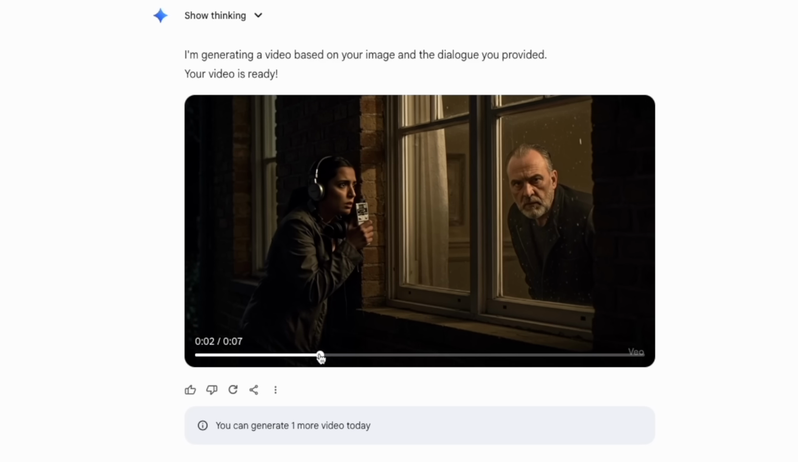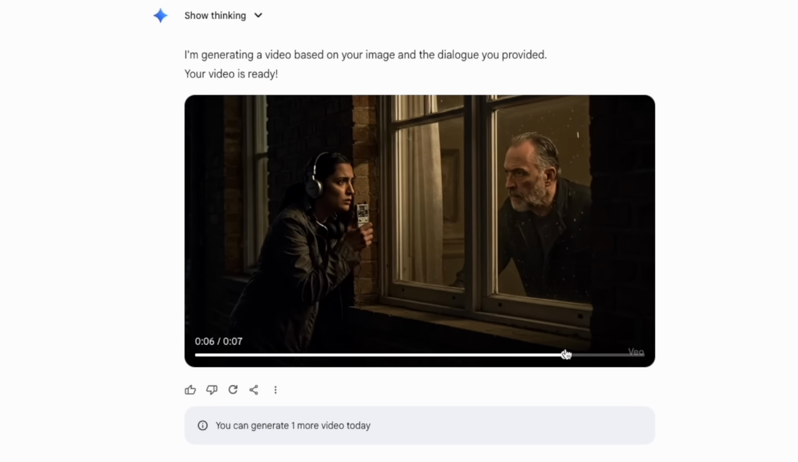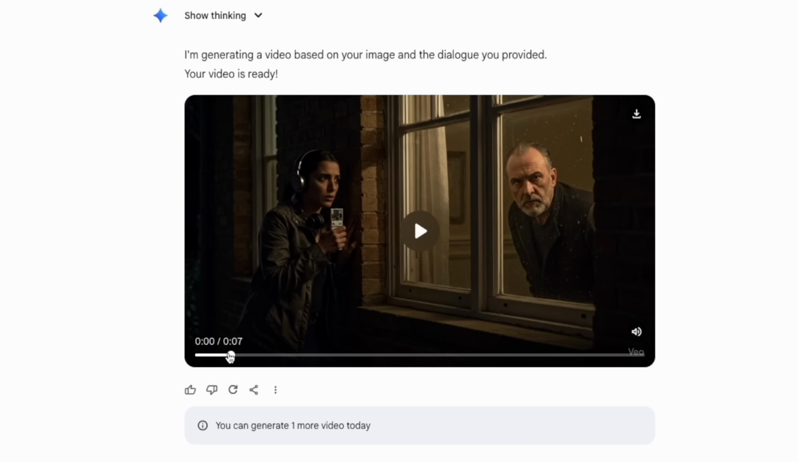In retrospect, I probably should have prompted what he does more, because he looks at her. I probably could have written a better prompt, but you do get the fact that she's whispering.